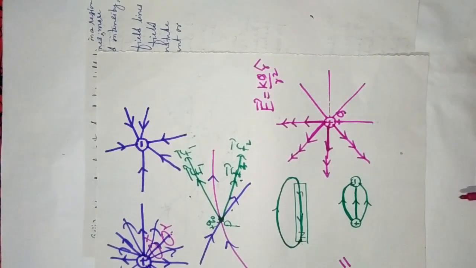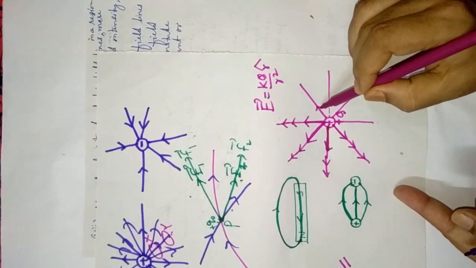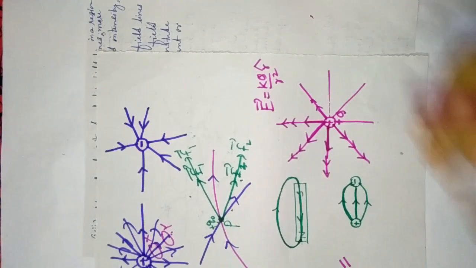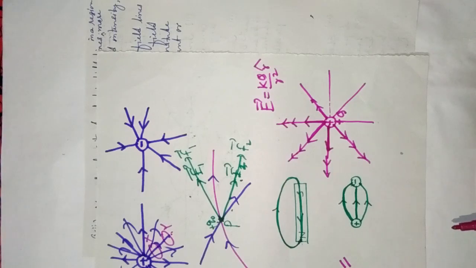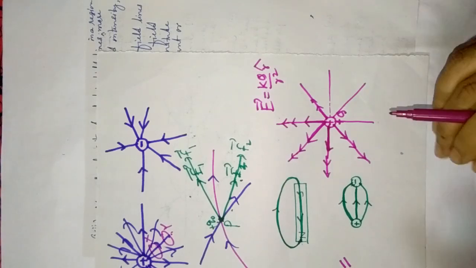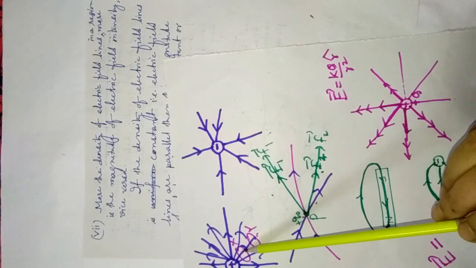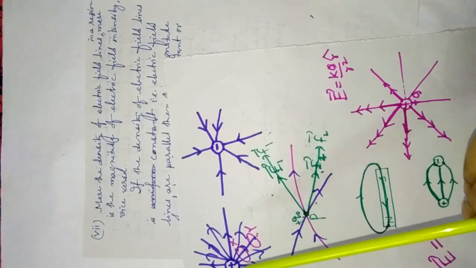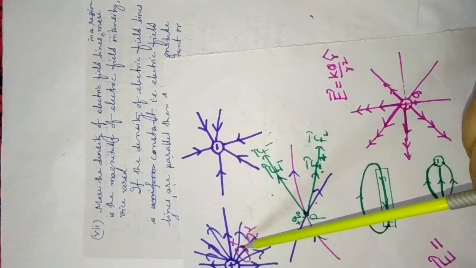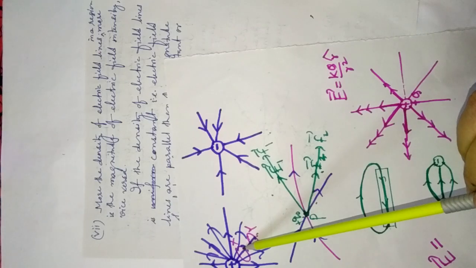In this way, vectorially also, you can represent electric field intensity. That means if the density of electric field lines is more, then in those regions the magnitude of electric field intensity is more.